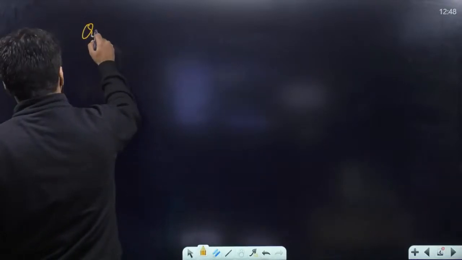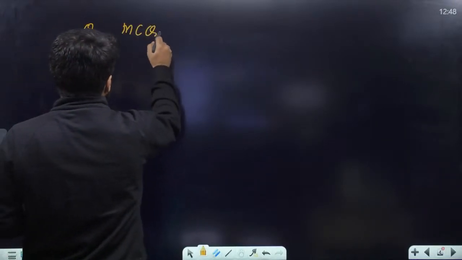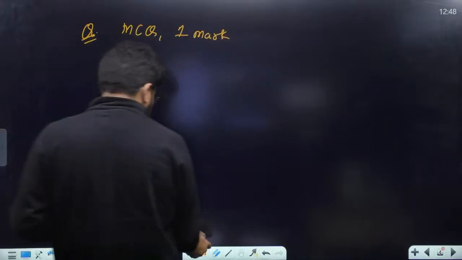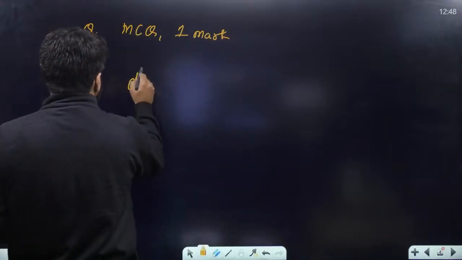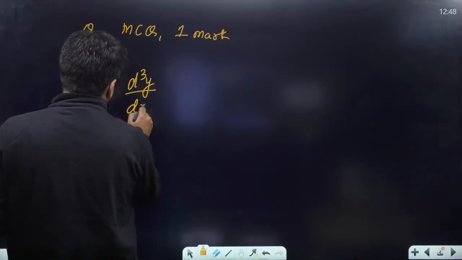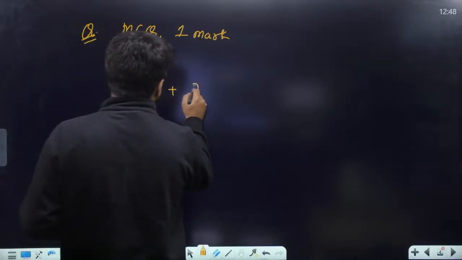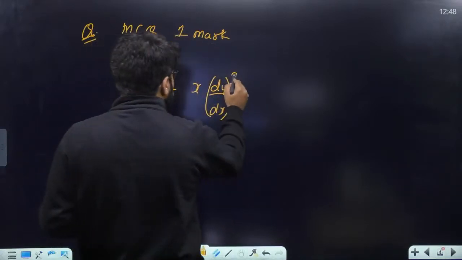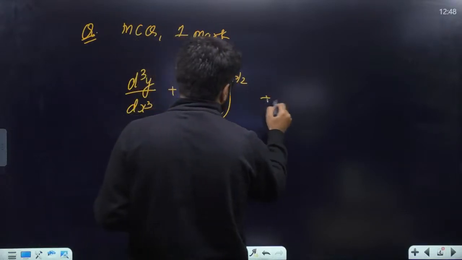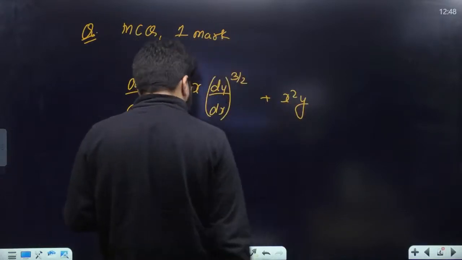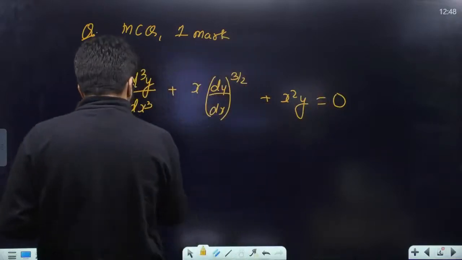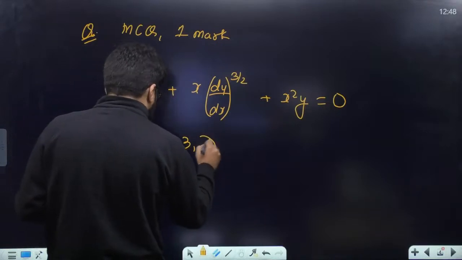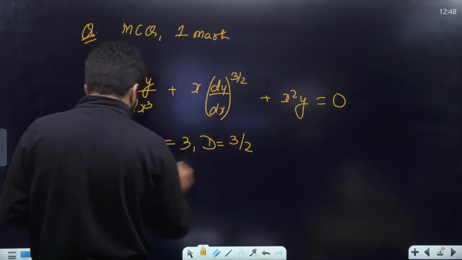Third one is, sir, a bonus question for you. This one is MCQ holding 1 mark. वैसे तो ये free का question है, so a good bonus for you in this question. Given a differential equation d^3y/dx^3 plus x (dy/dx) raised to the power 3/2 plus x square y is equal to 0. The four options are that it will have the order equal to 3 and the degree equal to 3/2. Tell me the correct answer.